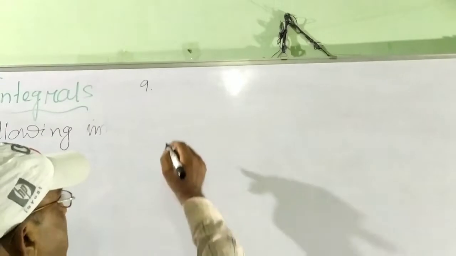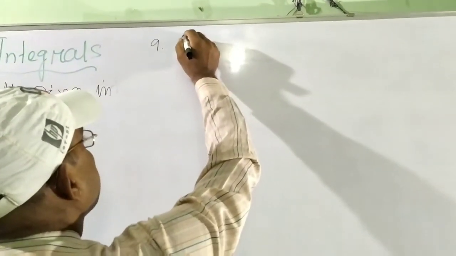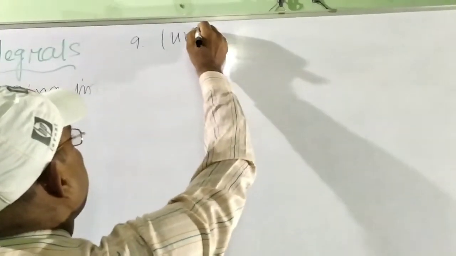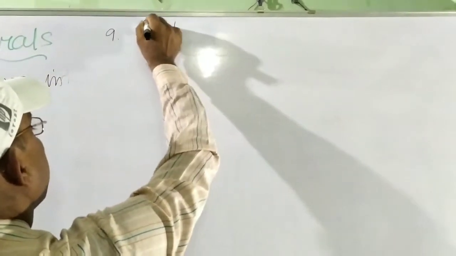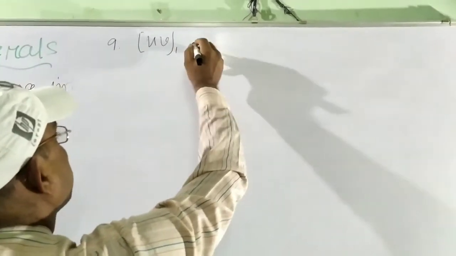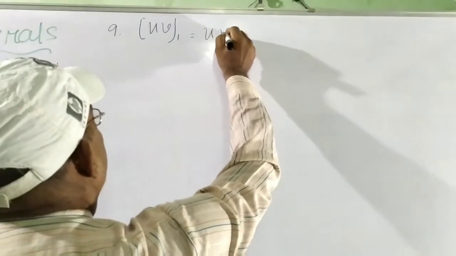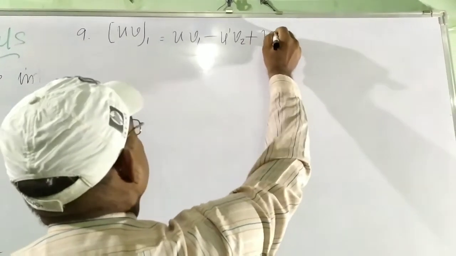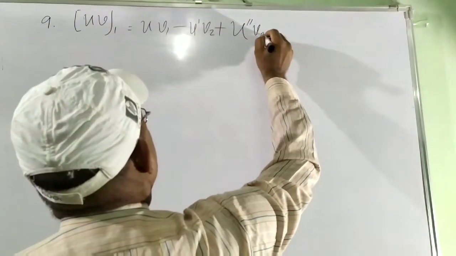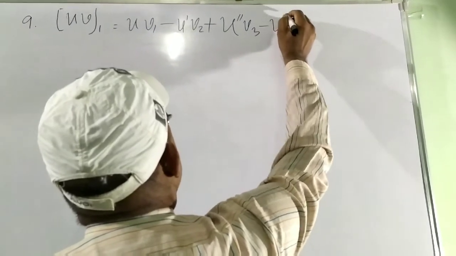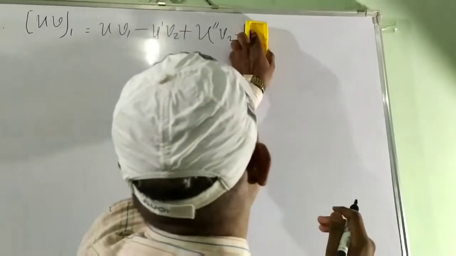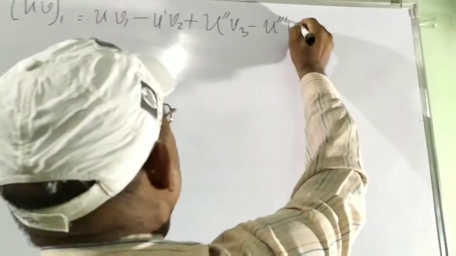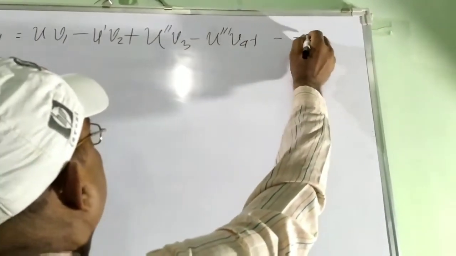In case of integration by parts formula, the integral of uv equals u v1 minus u dash v2 plus u double dash v3 minus u triple dash v4 plus so on.